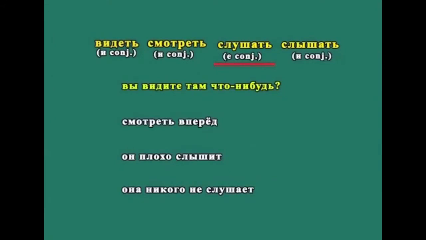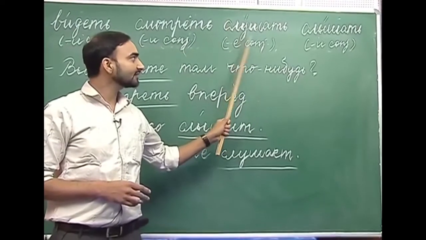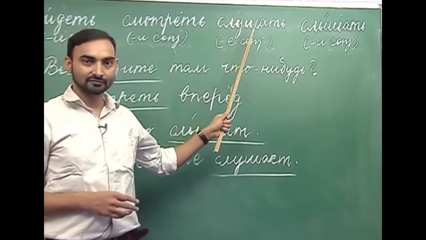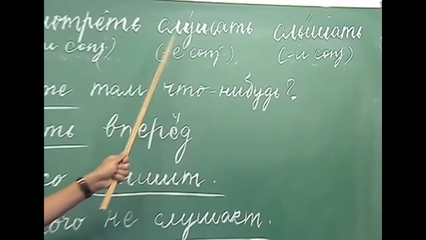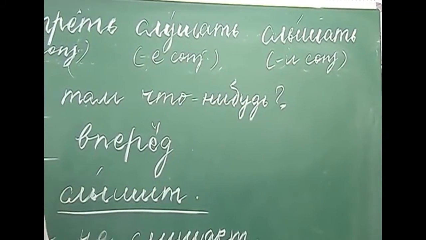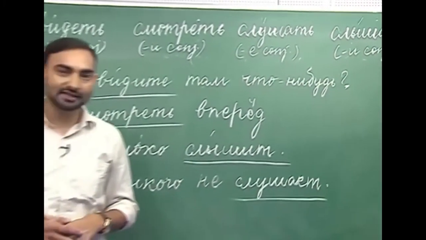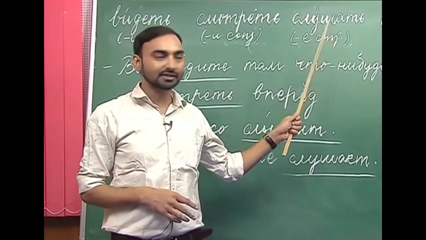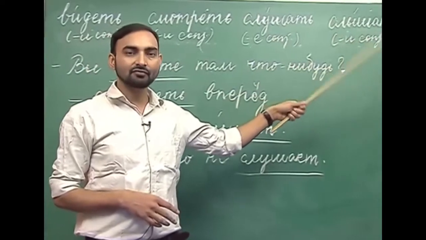Now the second pair of verbs is slushat and slishat. Slushat is to listen and slishat is to hear. What is the difference between slushat and slishat? Slushat is a voluntary action and slishat is involuntary.